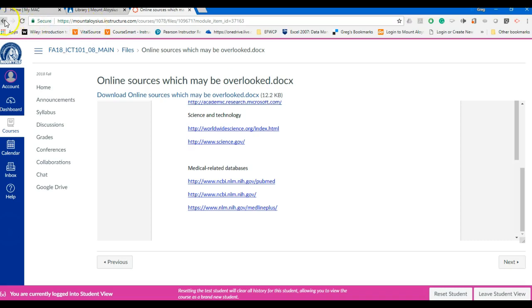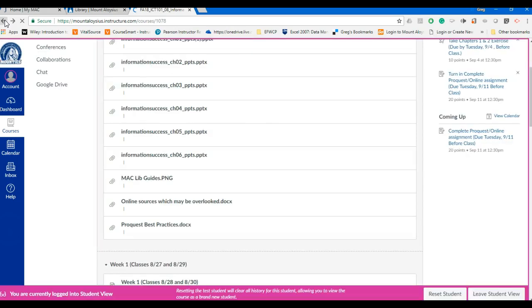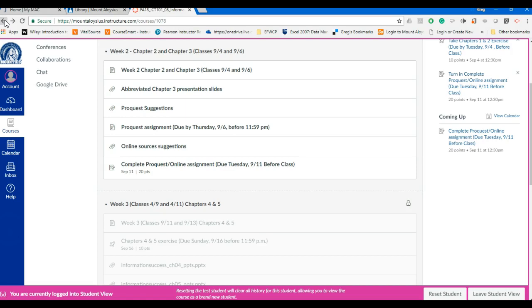I'm going to jump back here, try to use the back arrow to save a little bit of time. And once my page refreshes, you can see we're into week 2 here again. I'm going to just briefly talk about this ProQuest assignment. This is the one that we worked on in class the other day. So there's still some confusion with this. So I'm going to restate it again. So if you're getting this and you think, why does this guy keep telling us this? The reason is because there is still a great deal of confusion with students regarding what's due, how it's due, when it's due, and all that stuff.